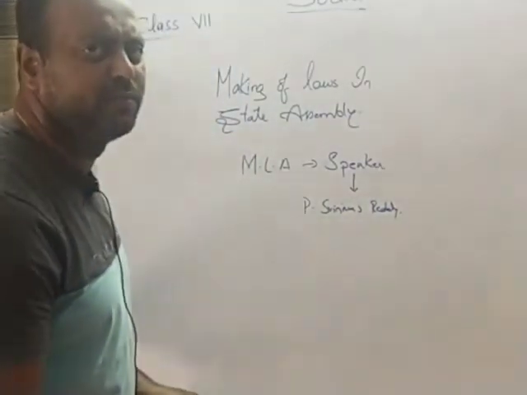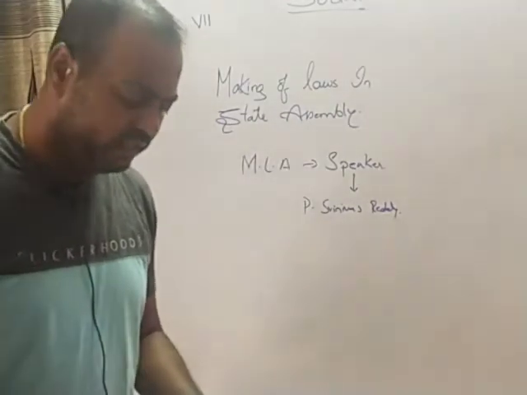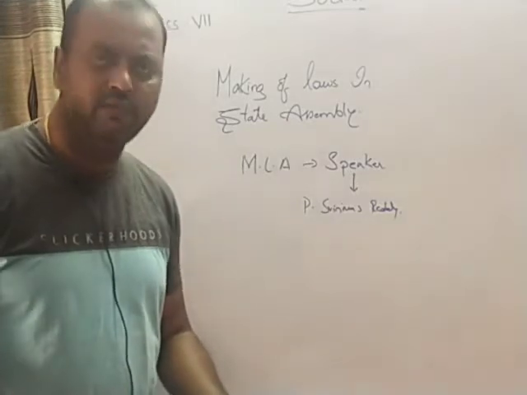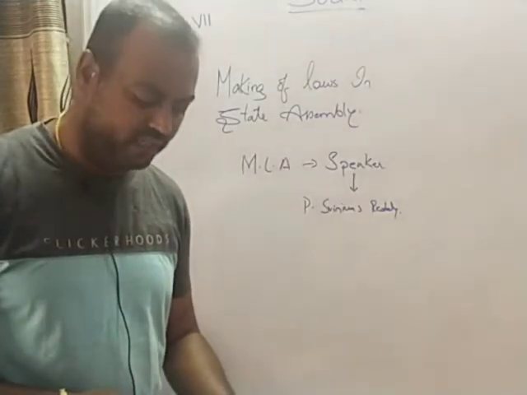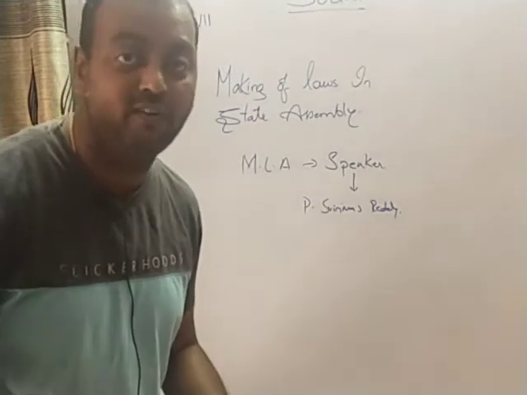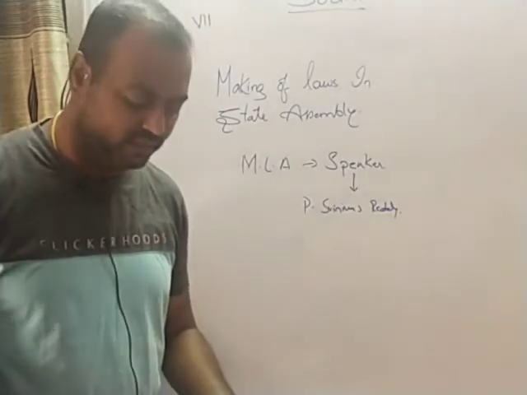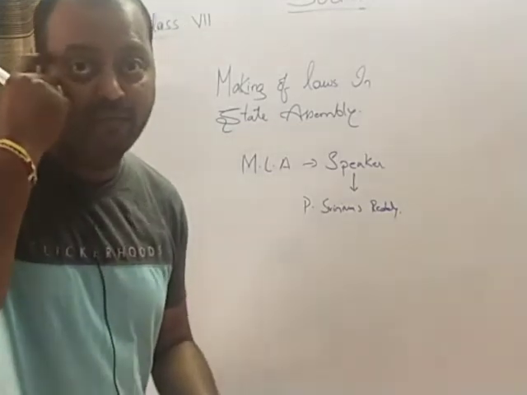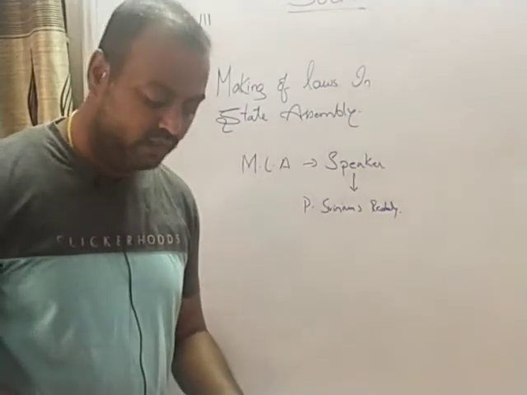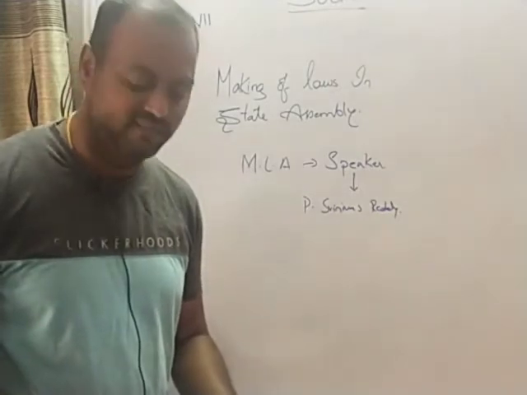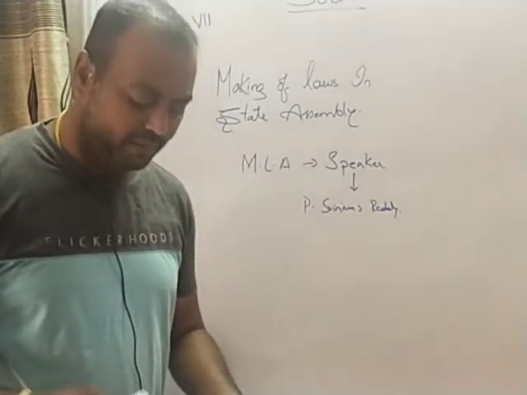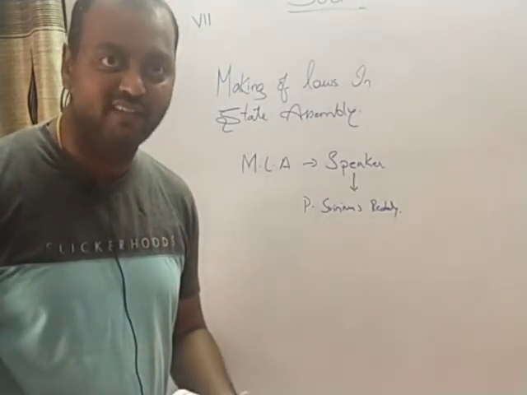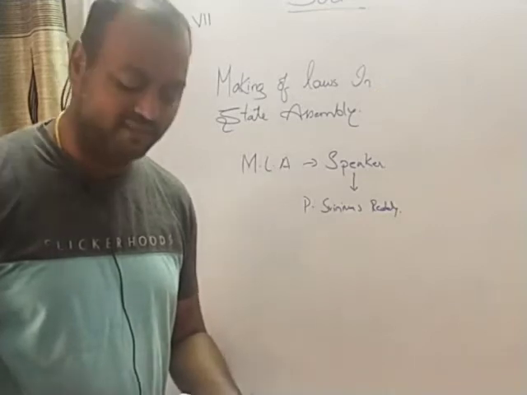So he will conduct the proceedings of the assembly, and he decides what should be discussed and who should be given the mic. And if anyone disobeys the rules of the speaker, then he also has the power to punish the MLAs. The speaker has that much power. As mentioned above, the assembly has to approve all the laws and policies which are introduced in the house, which are relating to the levying of taxes by the government. Before the approval, the members discuss the proposals very carefully. Everyone discusses them, and if they find them right, they pass them.